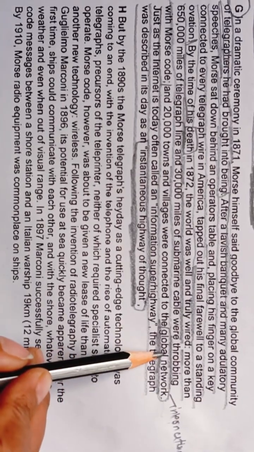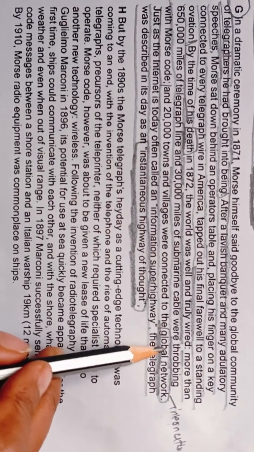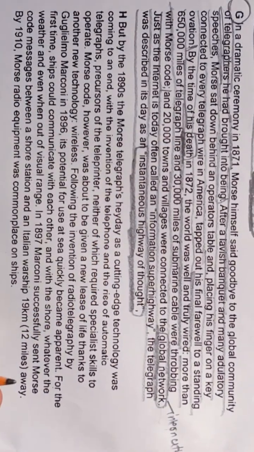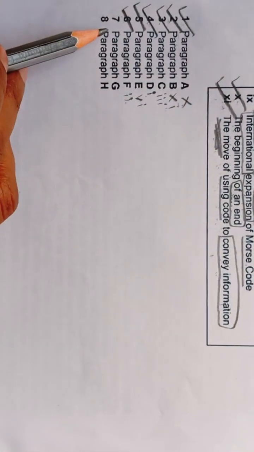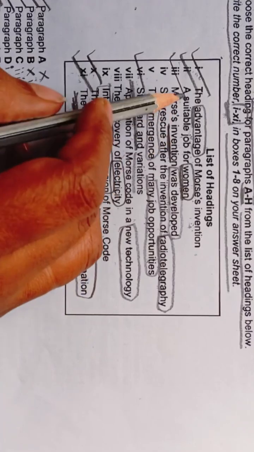So we have seen this in the list of headings. Let's see whether we are getting our answer, and here we are getting another keyword, death. So let's quickly read our question. Paragraph G we have seen, and let's see whether we are getting our answer or not.